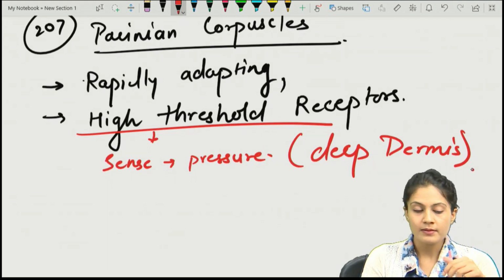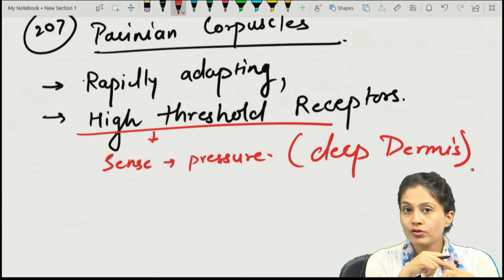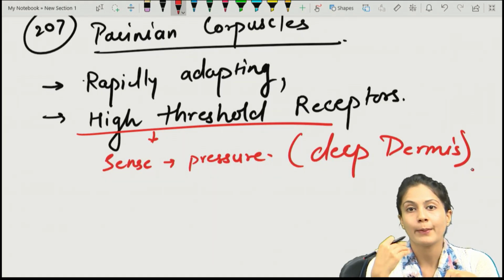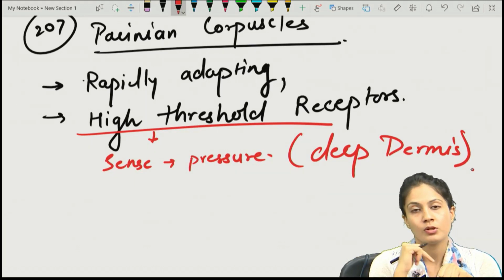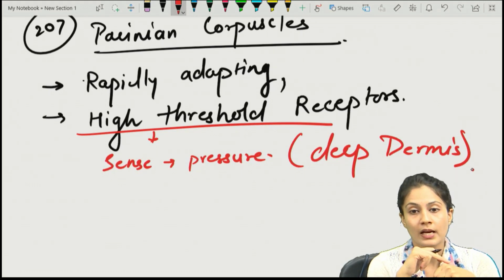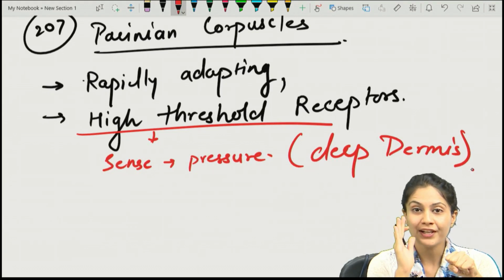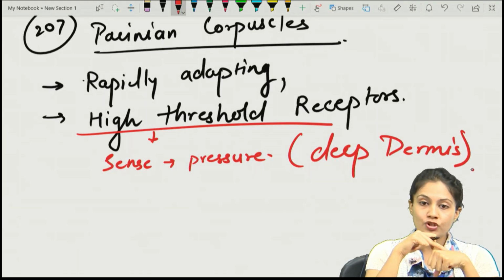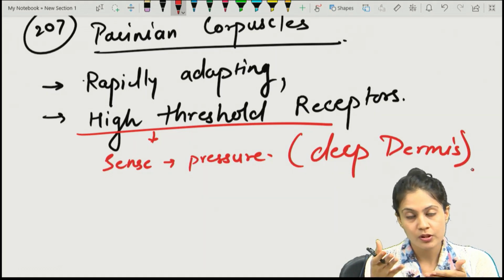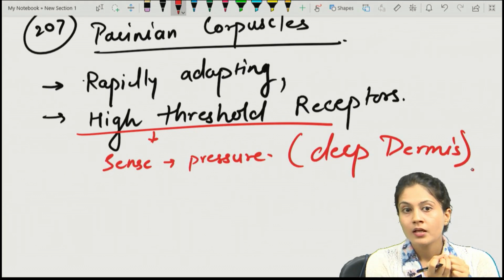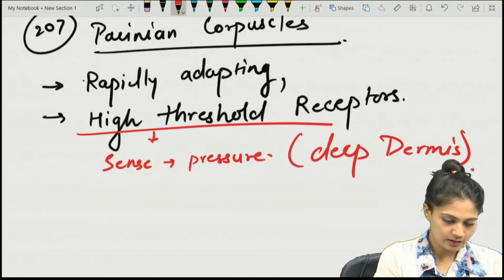How can we justify this? If you give a low threshold stimulus, what will happen? The touch receptors in the epidermis will be activated, right? It is logical that if you give a fine, very low threshold stimulus, only the touch receptors will be activated, and if you give a high threshold stimulus like this, the pressure receptors will be activated. So the high threshold receptors located in the deep dermis are nothing but the Pacinian corpuscles.